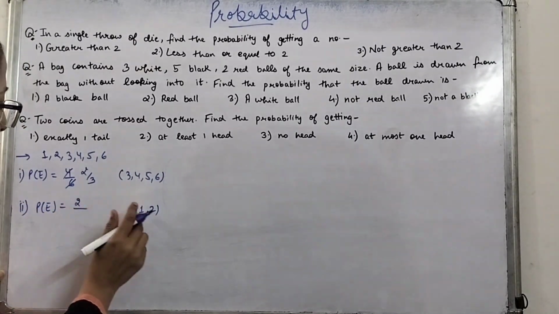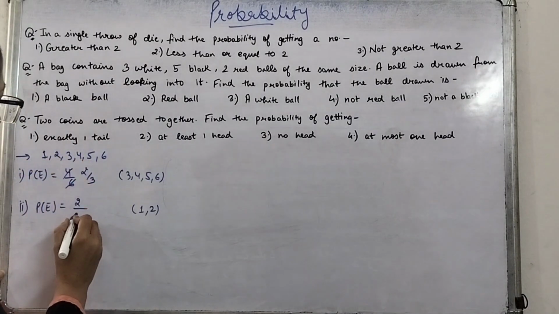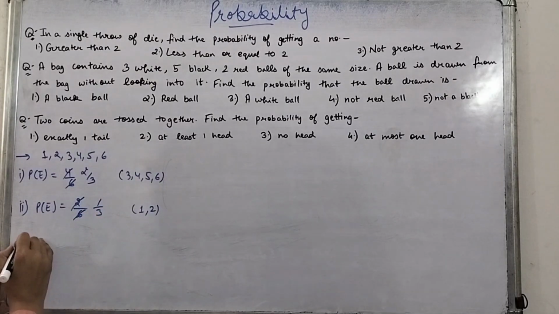2 are the favorable outcome, and total possible outcome is 6: 1, 2, 3, 4, 5, 6, that is 6. So the probability will be 1 upon 3.